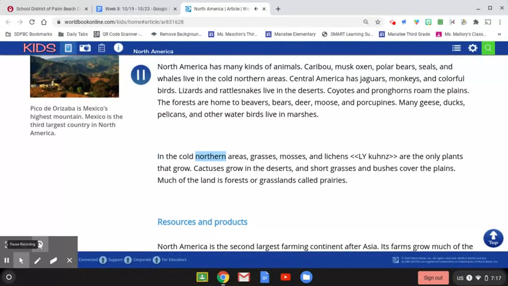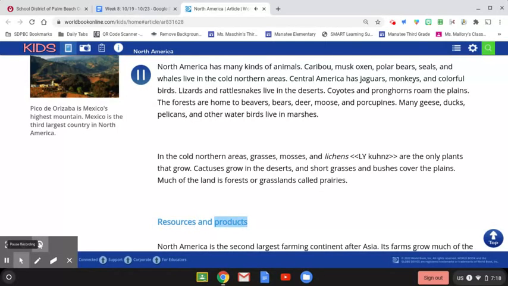In the cold northern areas, grasses, mosses, and lichens are the only plants that grow. Cactuses grow in the deserts, and short grasses and bushes cover the plains. Much of the land is forests or grasslands called prairies.